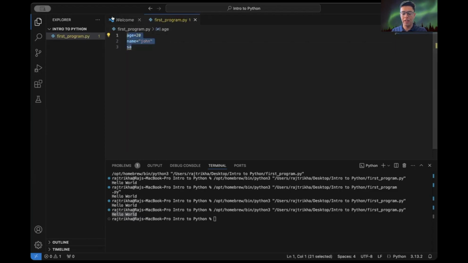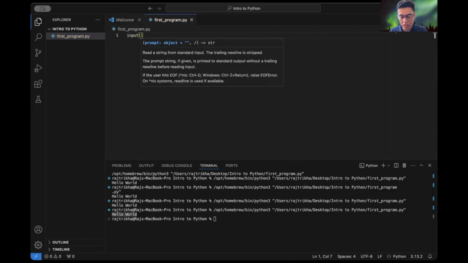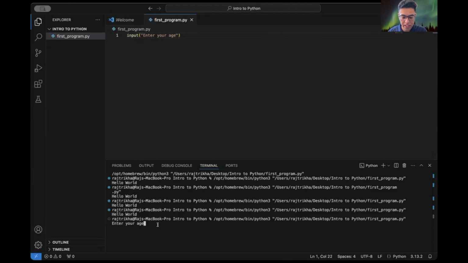Now let's see how to get an input from the user. We can get that with input, and you can write anything, like enter your age, let's say. Let me run this. Here we can see enter your age, let's say 19.